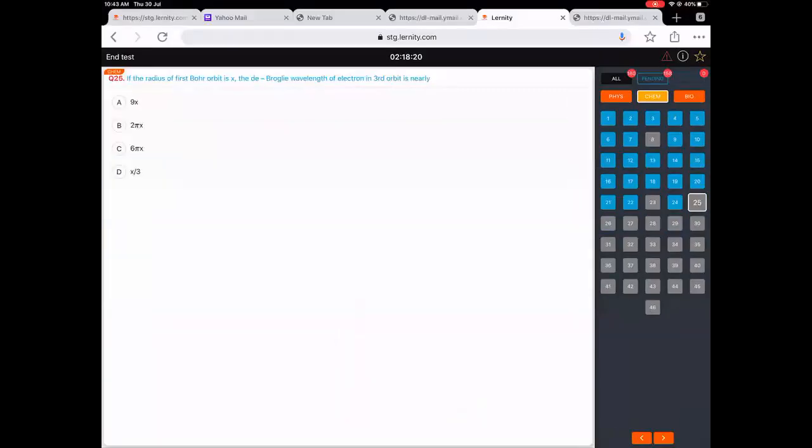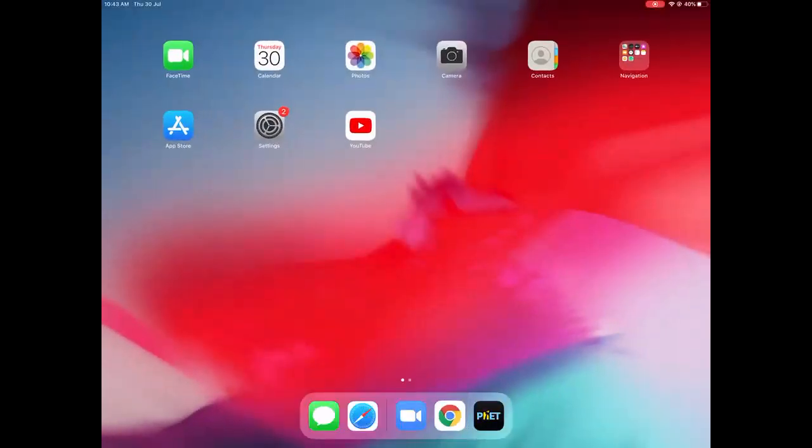So let us look at it. Oh, 2 pi r. Radius is given. Sorry, so radius is 3x. But they are asking you for wavelength, so it will become into 2 pi r. So that will give you 6 pi x. Did you understand this here?